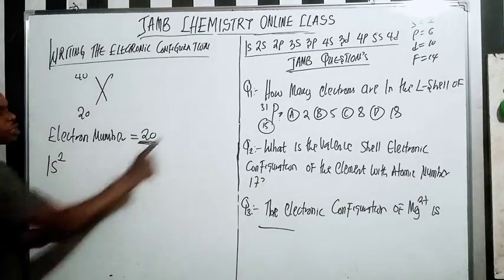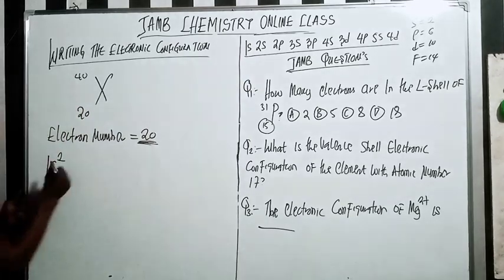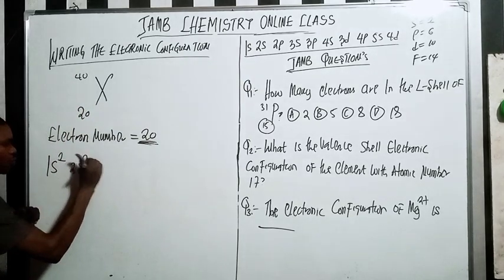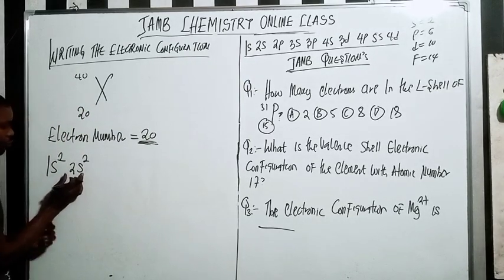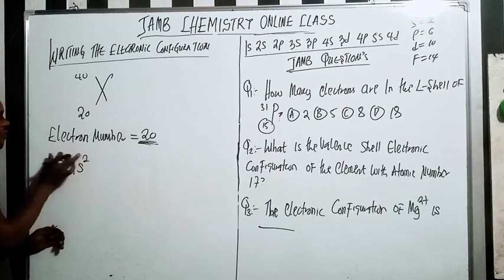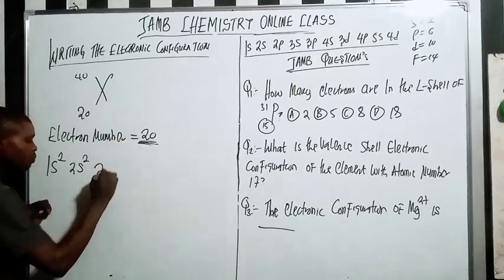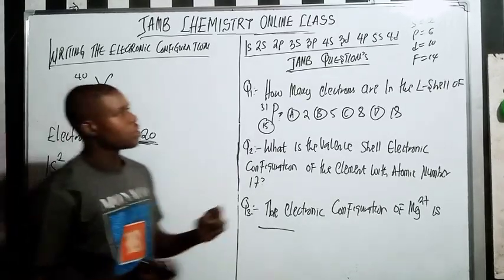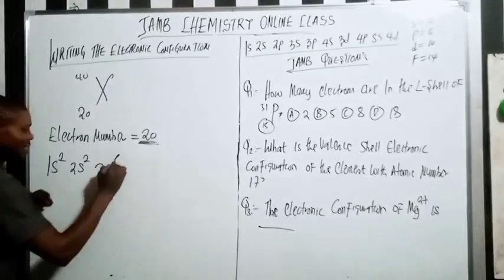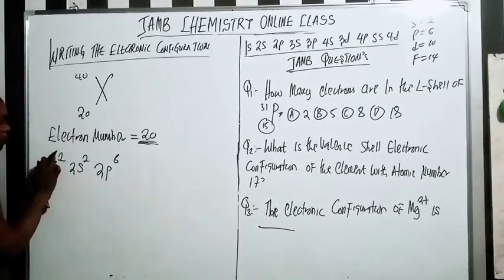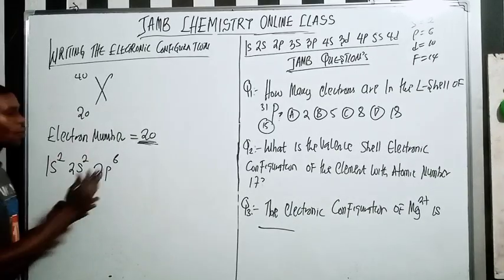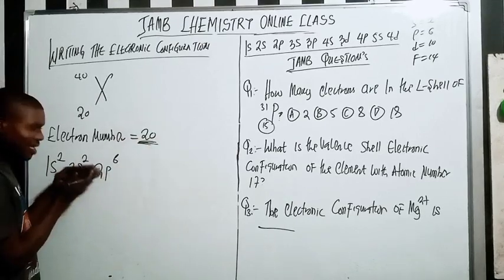The next thing: out of the 20 electrons, I've used 2, so I have 18 left. Let's go to the next one, which is 2s2. Then I've used 4 electrons, so I still have 16 left. Next one is 2p. P can combine how many electrons? 6 electrons. So 2 plus 2 is 4, plus 6 is 10. Out of the 20, I have used 10 already.